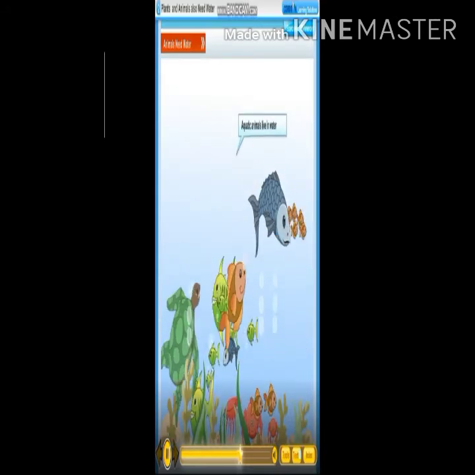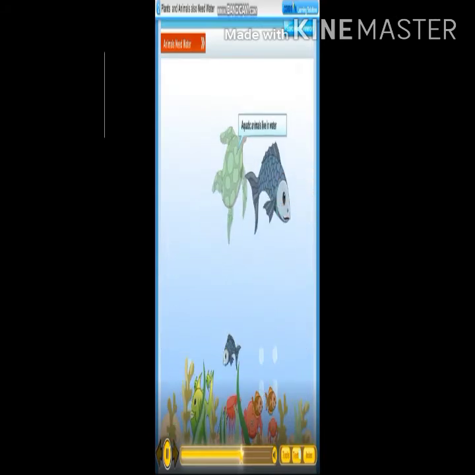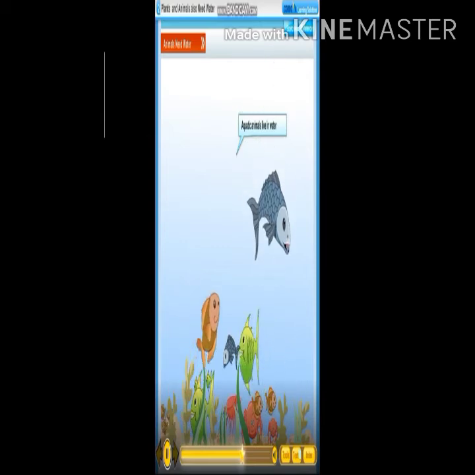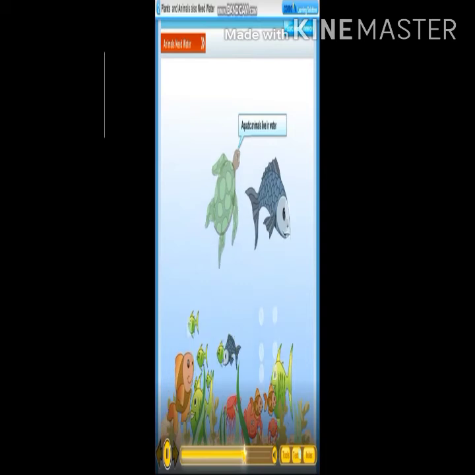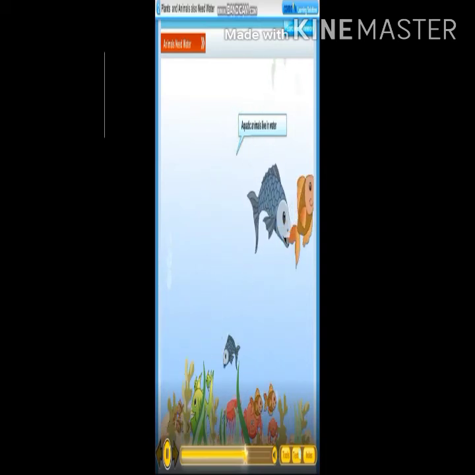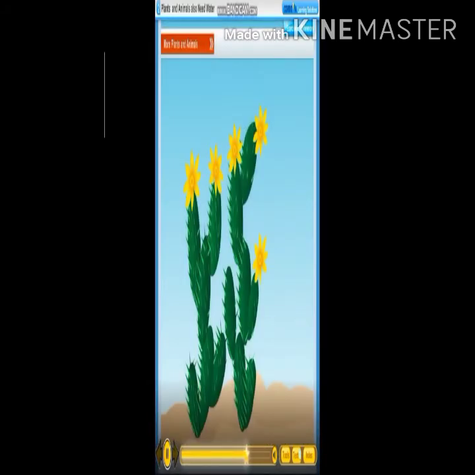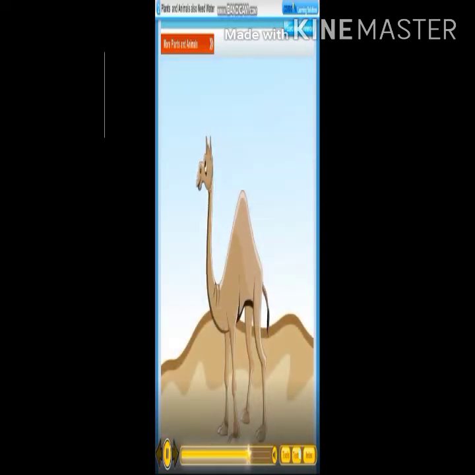Water also provides homes for many animals like the fish, crocodile, turtle, and crab. The animals that live in water are called aquatic animals. More plants and animals. All plants and animals need water, but some plants and animals need less water than others.